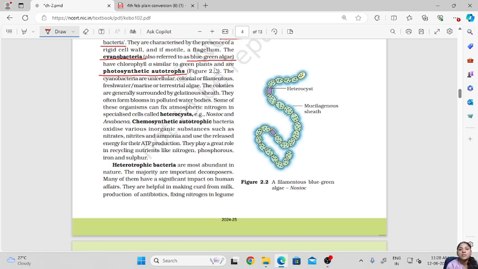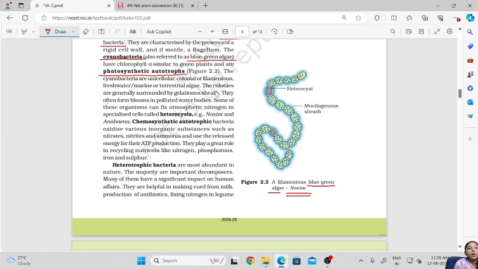Now here you can see this is an example of a filamentous cyanobacteria, that is blue-green algae, and the name of this cyanobacteria is nostoc. Okay, so these eubacteria or the cyanobacteria can survive in freshwater, marine or terrestrial areas. The colonies are generally surrounded by a gelatinous sheet, and they often form blooms in polluted water bodies. Okay, they mostly bloom more in polluted water bodies.